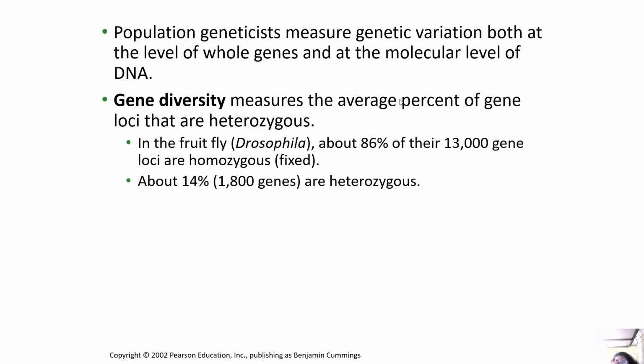If we talk about it, population geneticists measure genetic variation both at the level of whole genes and at the molecular level of DNA. Gene diversity measures the average percent of gene loci that are heterozygous. In the fruit fly, about 86% of their 13,000 gene loci are homozygous, okay, about 14% are heterozygous.